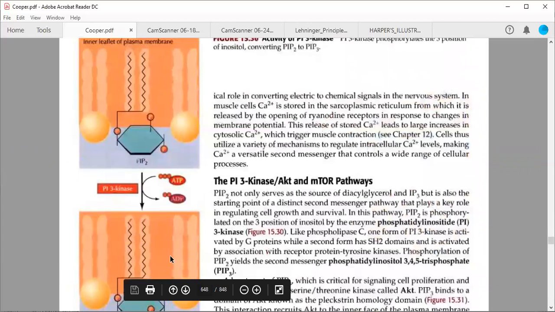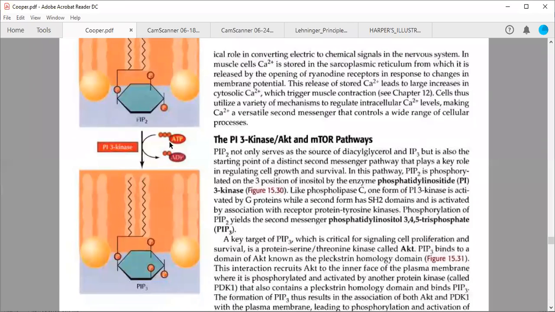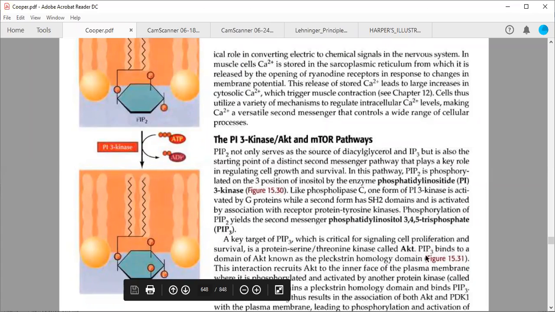Here, this PIP2, in the presence of an enzyme PI3 kinase, can be converted with the help of ATP into PIP3, and this PIP3 is critical for signaling cell proliferation and survival. It acts via another protein kinase called AKT. We will discuss AKT in our upcoming classes.